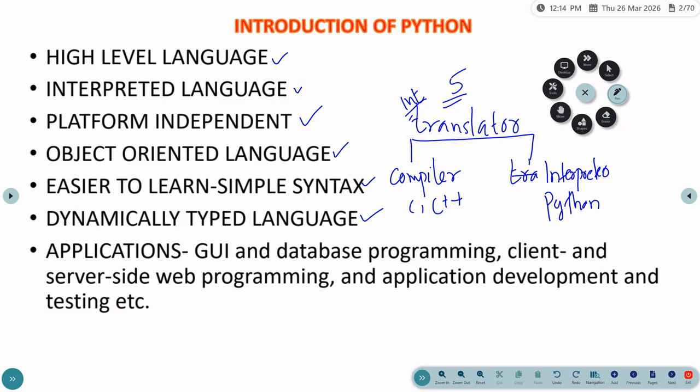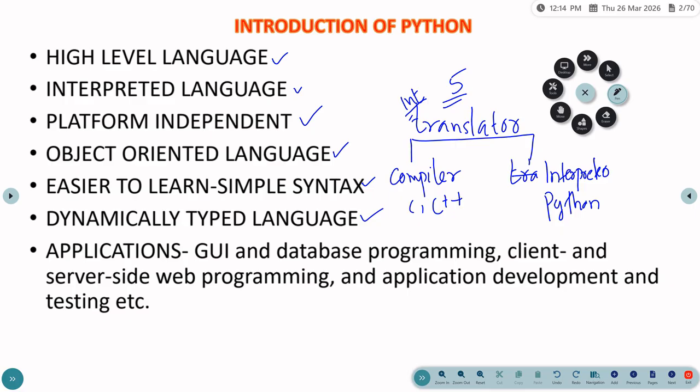Okay. So what are the points we have discussed? The first one is that it's a high level programming language. There's no need to specify what high level language means; you just need to know the syntax and the logic to construct the programs. No need to know the background details of the program. And it is an interpreted language, which follows line by line execution, and then it is a platform independent language.